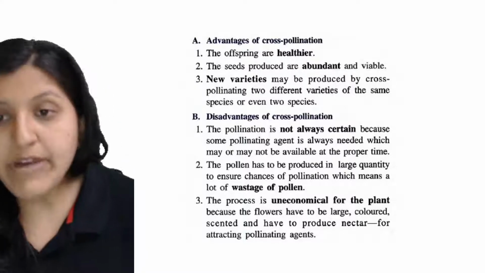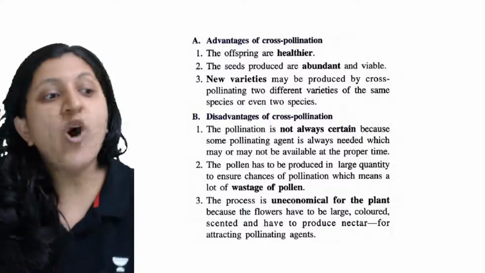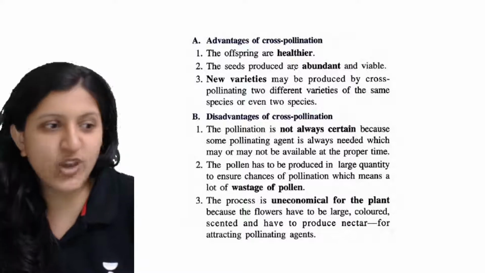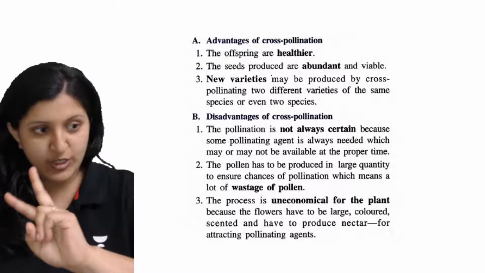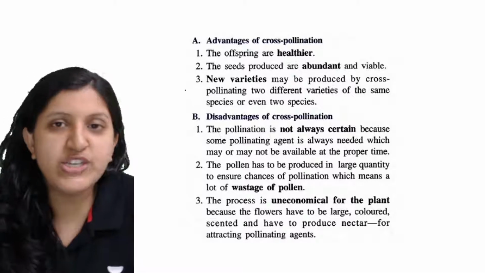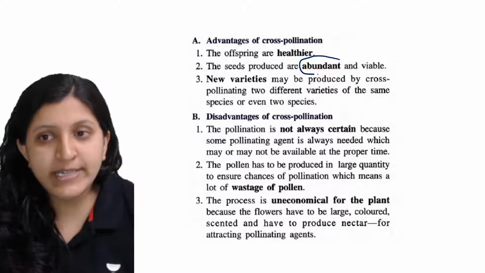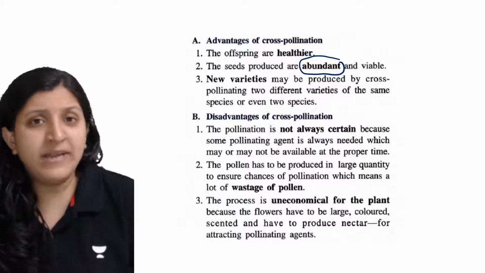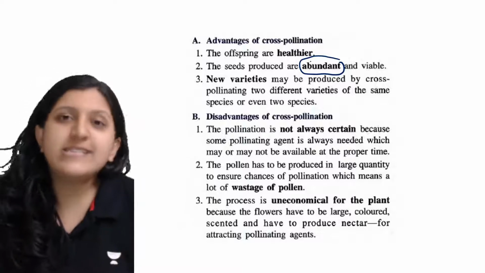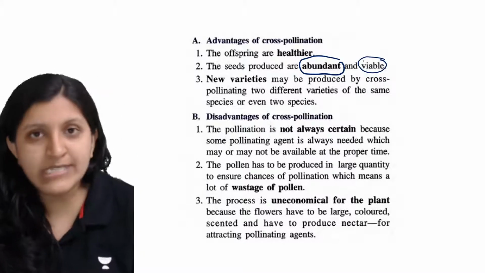Now, advantages of cross pollination. The offspring is going to be healthier. We can find a healthy offspring because two genetic combinations come together. With two genetic species combining, the seeds produced are abundant. Many seeds are produced because again it is a different combination, and these can be viable as well, like living seeds.